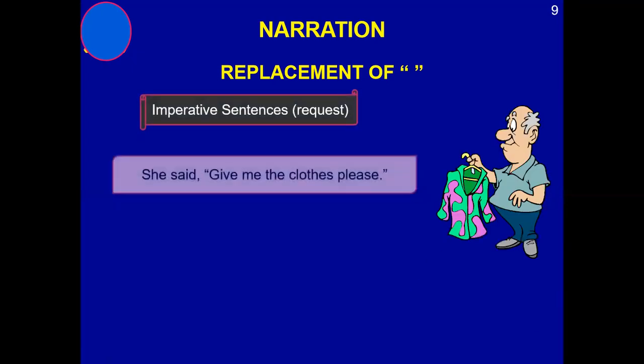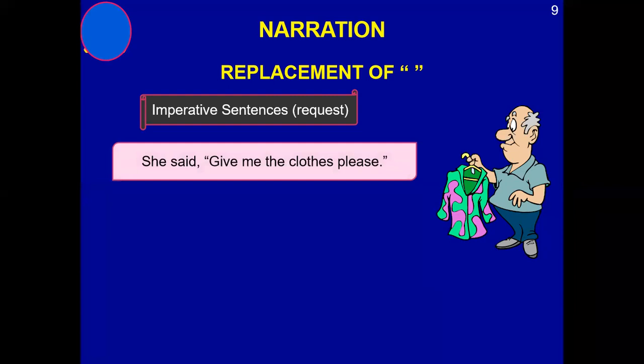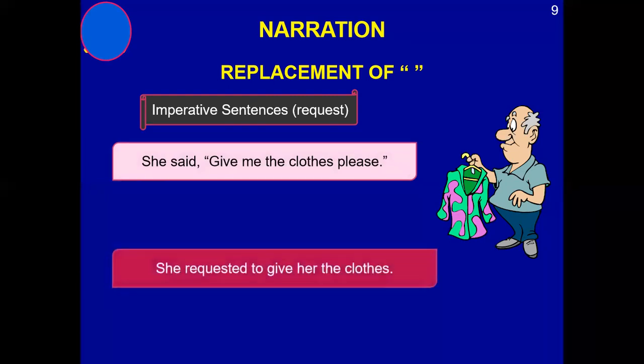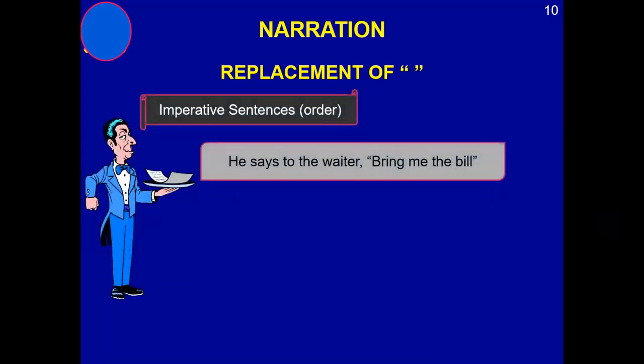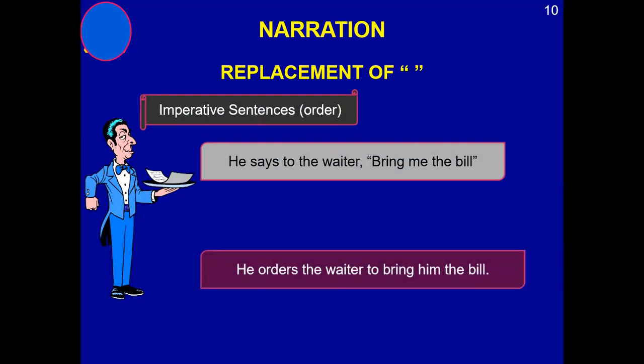Request sentence. She said, "Give me the clothes, please." Here the word please is used. She requested to give her the clothes. If the word please is used, then use the verb request. So, she requested to give her the clothes. Order: He says to his waiter, "Bring me the bill." He orders. Of course, when we talk about a waiter, it means we order. He orders the waiter to bring him the bill.